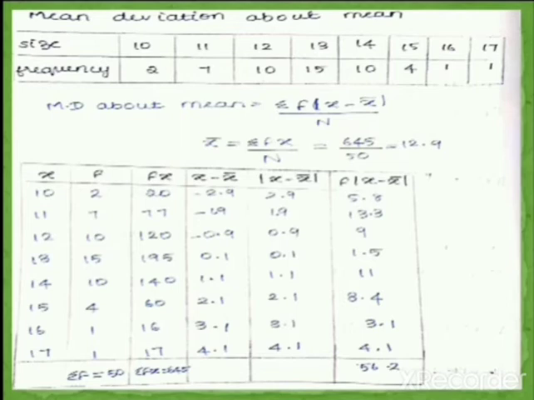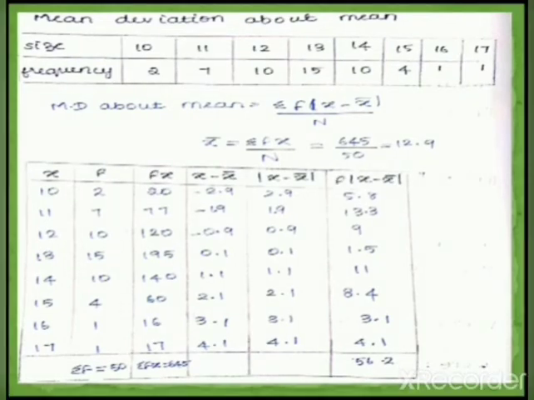In the first column put your x value, the second column is frequency, then you have to find fx, which is f into x. 10 2s are 20, 11 7s are 77, 12 10s are 120, 13 into 15 is 195, 14 into 10 is 140, 15 4s are 60, and 16 1s are 16, 17 1s are 17.